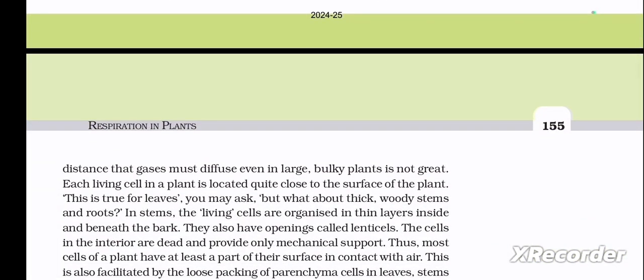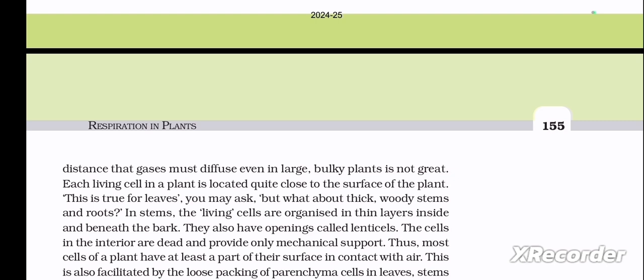Third, the distance that gases must diffuse even in large, bulky plants is not great. Each living cell in a plant is located quite close to the surface of the plant. This is true for leaves, you may ask, but what about thick, woody stems and roots?